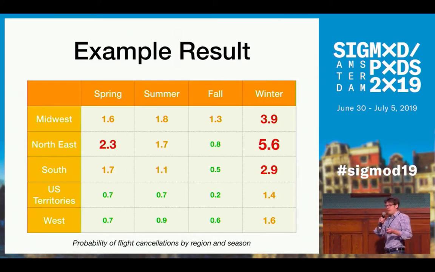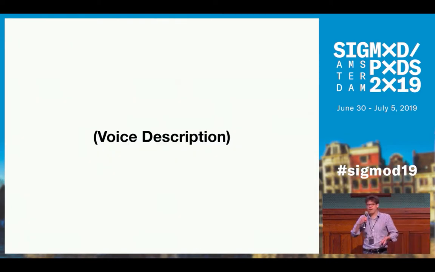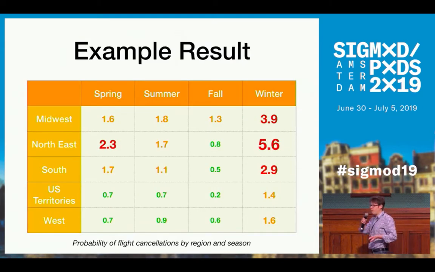So a better approach would be to say something like, the average flight cancellation probability is between 1% and 2%. Values increase by 50% for flights in the Northeast and by 100% for flights in winter. Now this gives you some of the high-level tendencies, some first impression of the data, and it is perhaps the best we can do within a reasonable speaking time, right? So in the following, I'm gonna demonstrate an approach to generate speeches of that format.